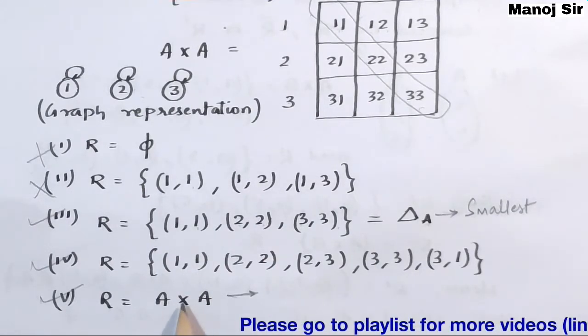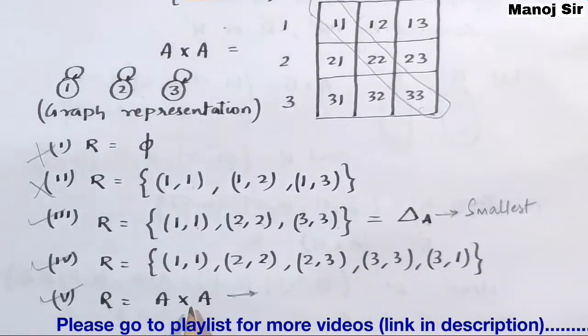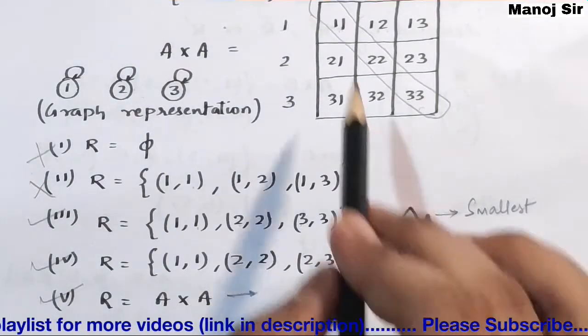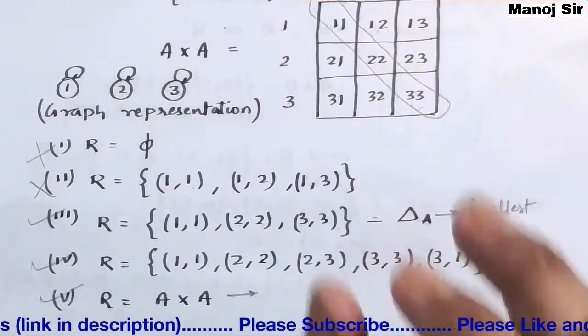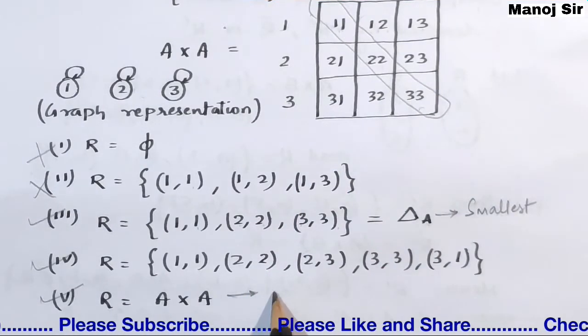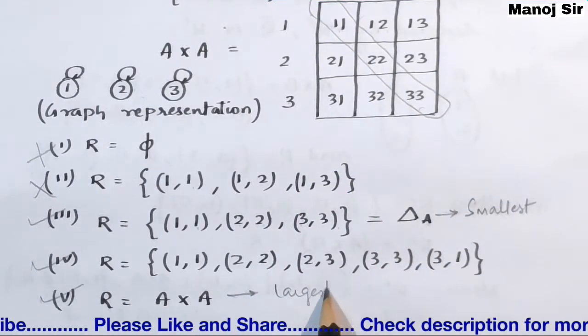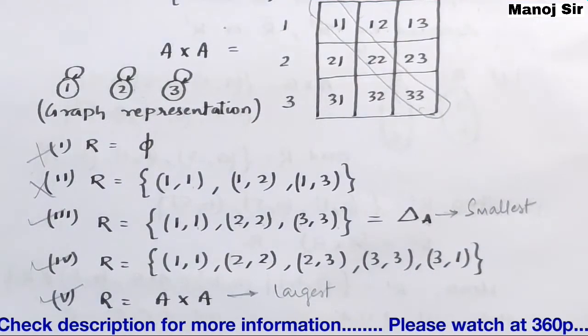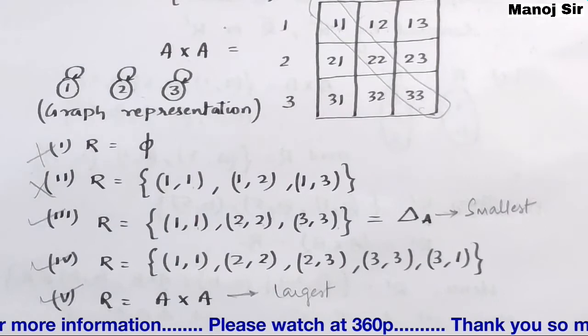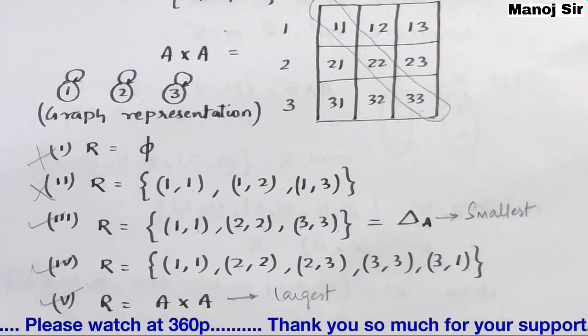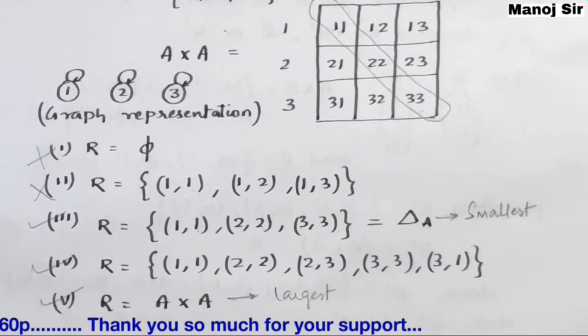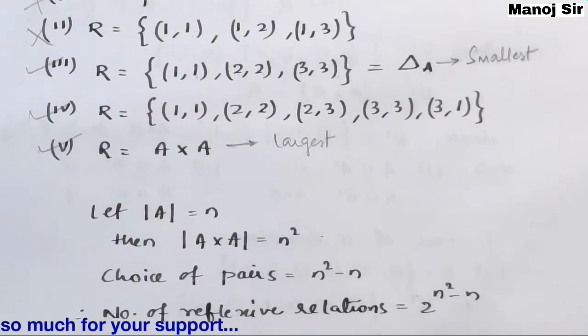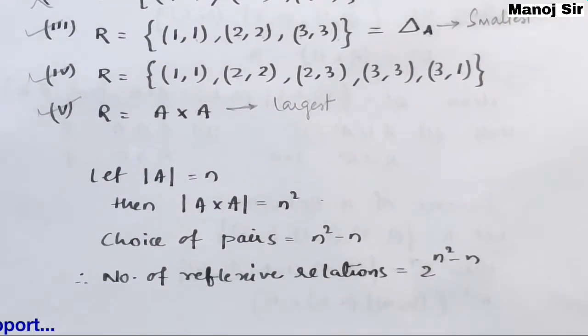Since this Cartesian product contains the maximum possible elements, this is said to be the largest possible reflexive relation.